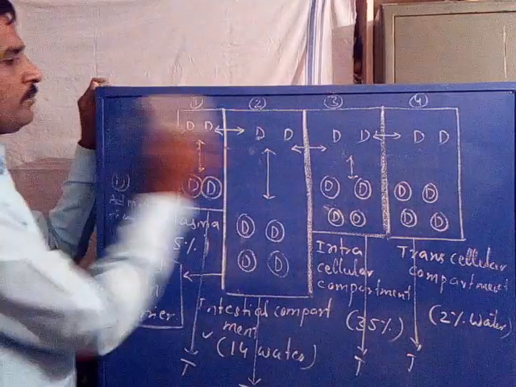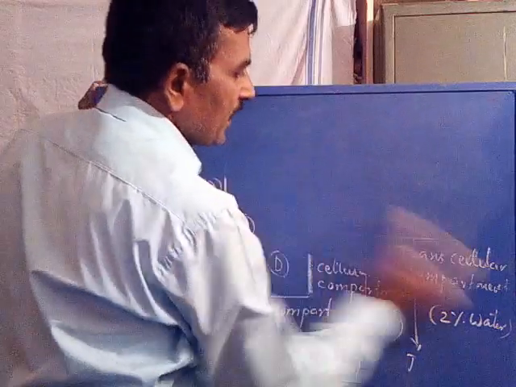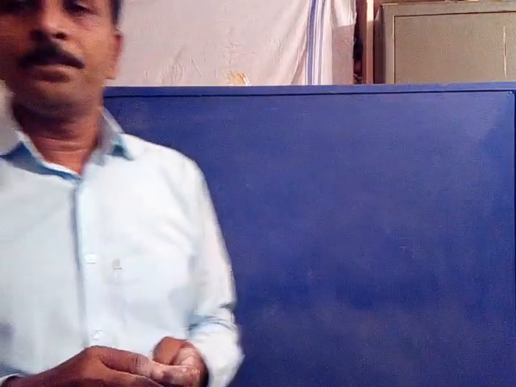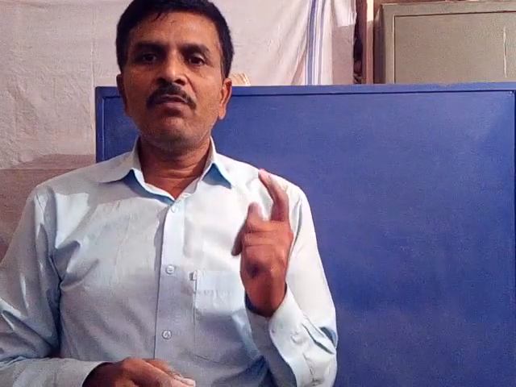Now under pharmacokinetic action, we have discussed 2 concepts under pharmacokinetics. One is drug administration, the other is drug distribution. Now there are 4 types of pharmacokinetic action.